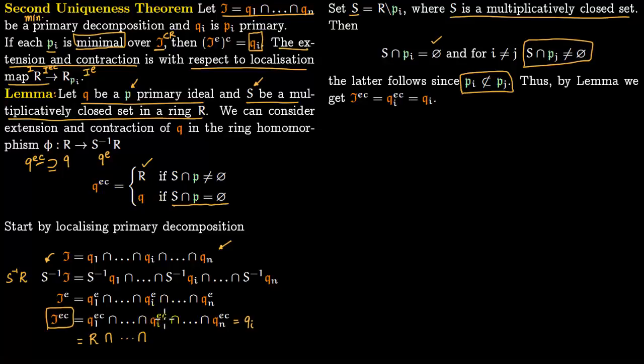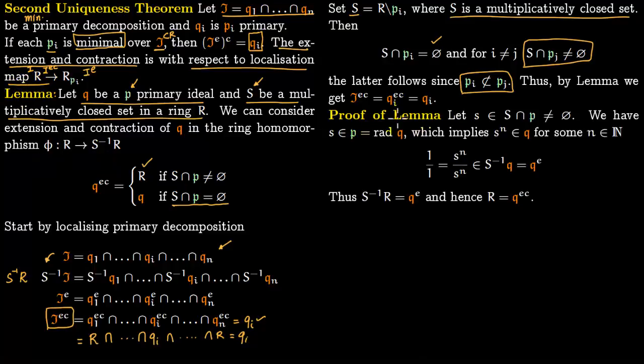So instead of qi extension contraction, you get qi, and then you go all the way again, you have R, because corresponding to every one of them, S intersection pj, for j not equal to i, is not a null set. So now you have all these rings R, whose intersection will give you R, and R intersection qi will just give you qi, and that's precisely what we wanted to show. So now the only thing we have to prove is this lemma.